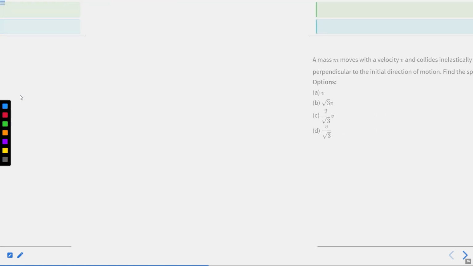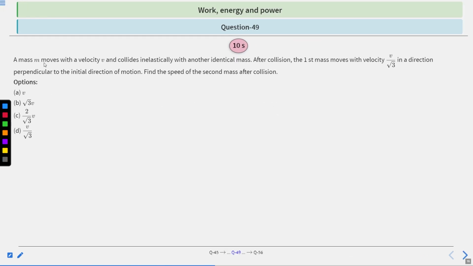Question 49. A mass m moves with a velocity v and collides inelastically with another identical mass. After collision, the first mass moves with velocity v divided by root 3 in a direction perpendicular to the initial direction of motion. Find the speed of the second mass after collision.